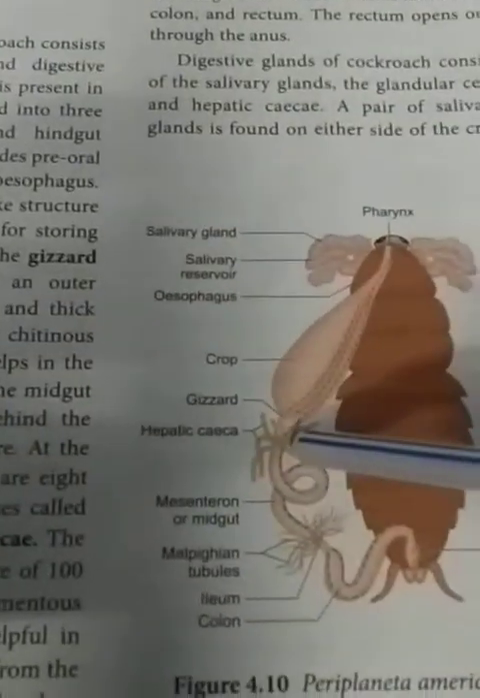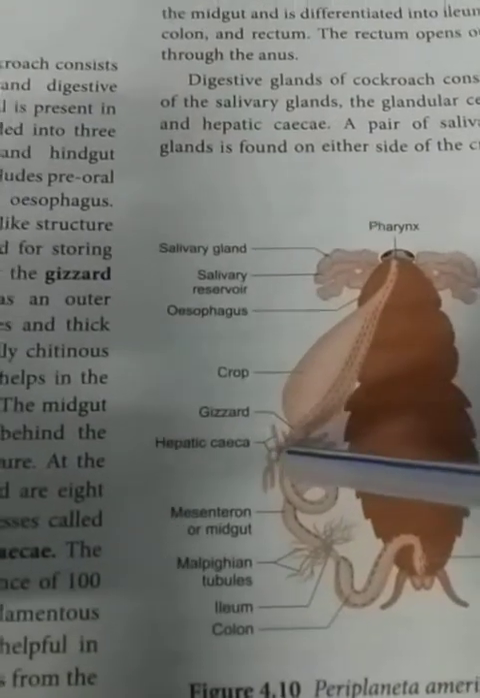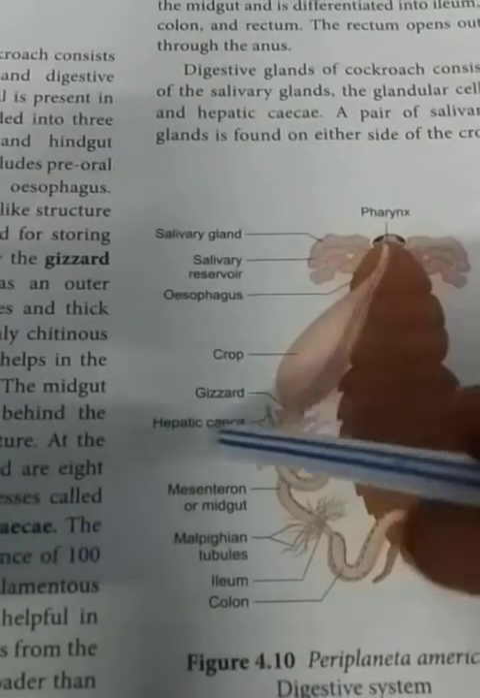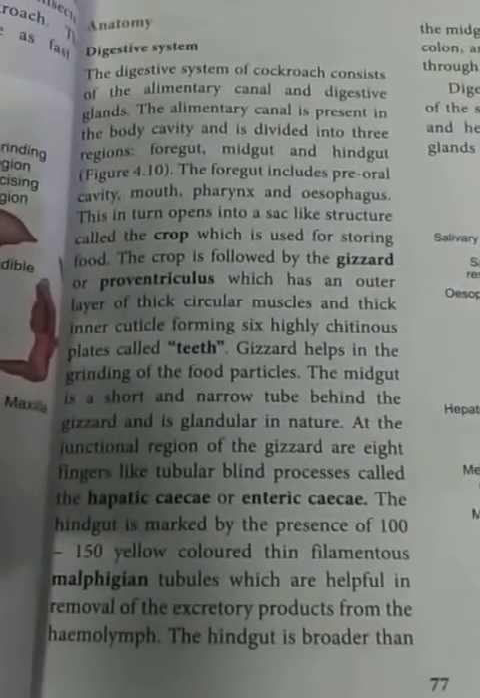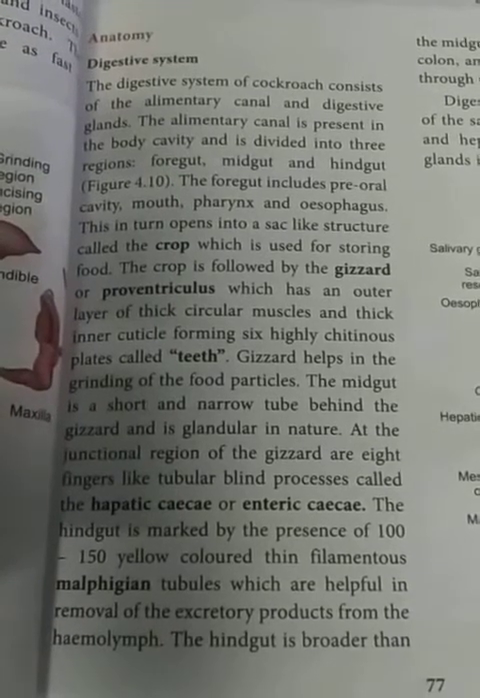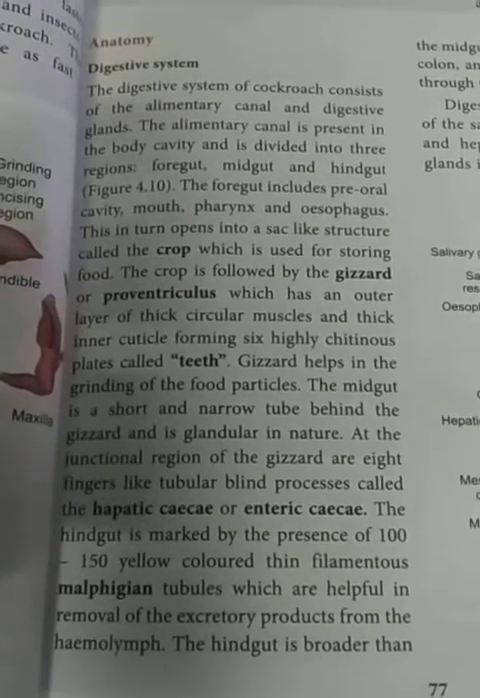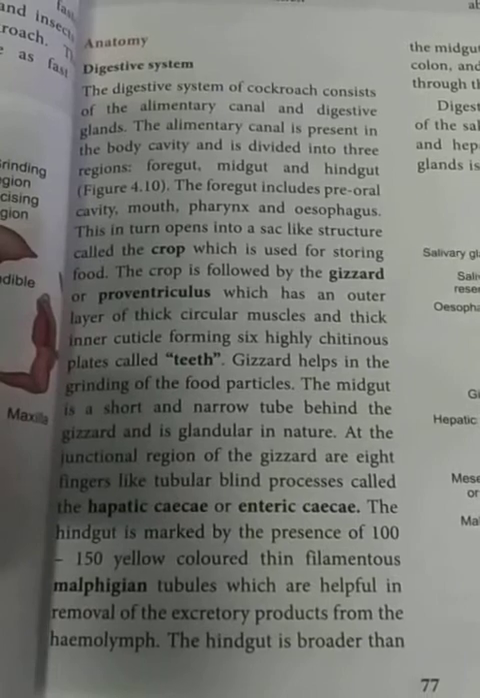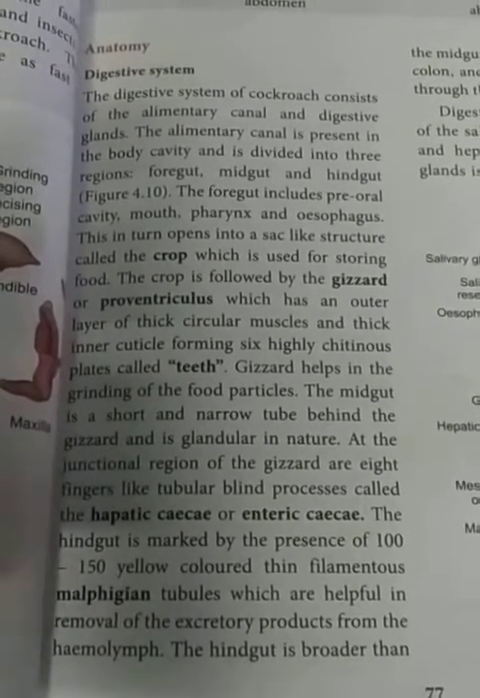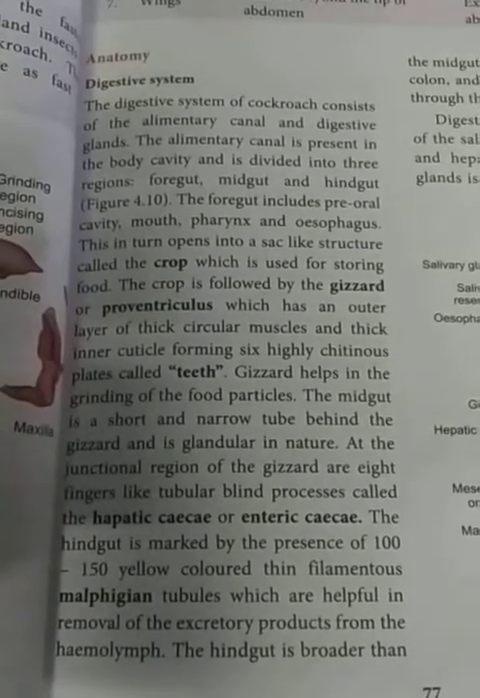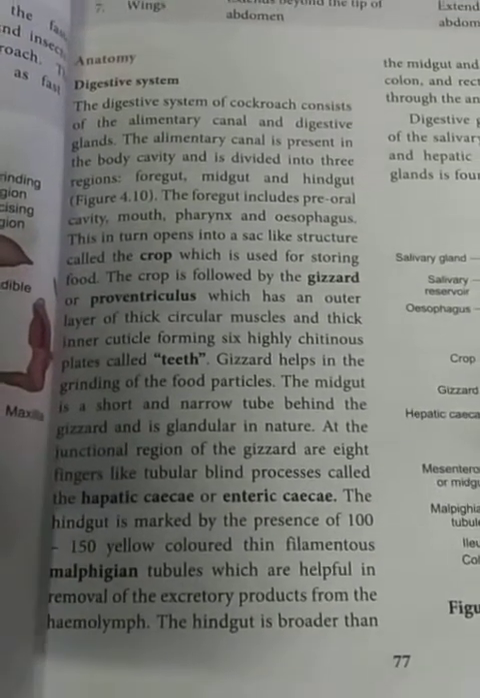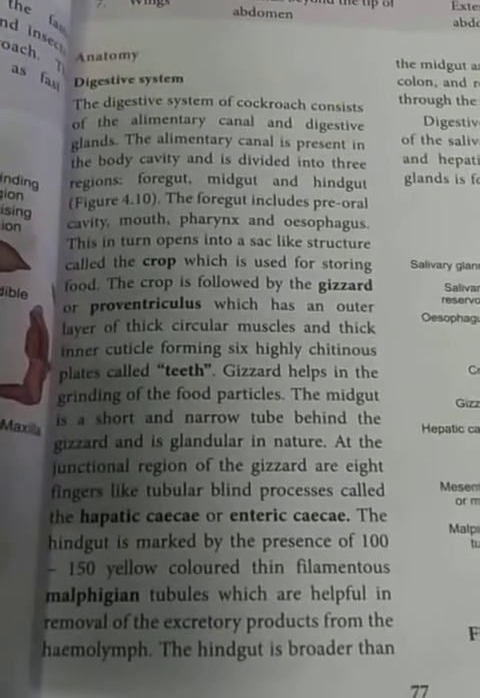Below the hizzoid, finger-like projections are present, known as the hepatic CK. The midgut is a short narrow tube behind the hizzoid and is glandular in nature. At the junction region of the hizzoid there is a blind, tube-like process, known as the hepatic CK or enteric CK. The next part is the hindgut.